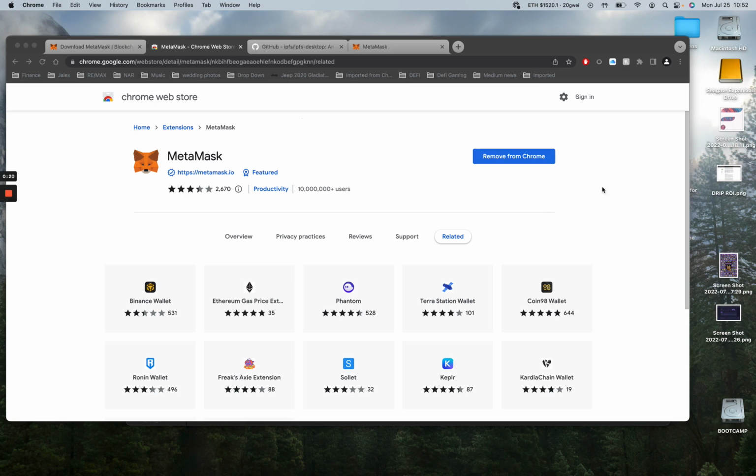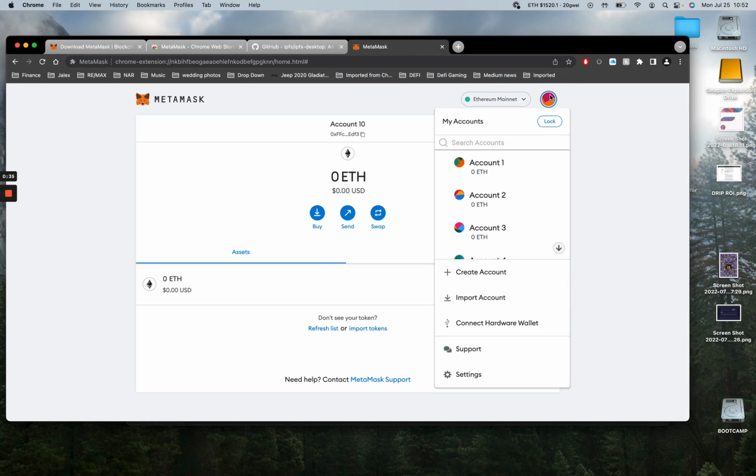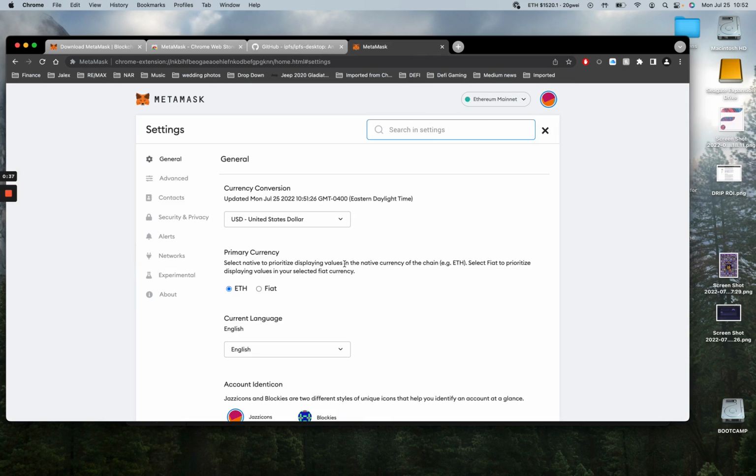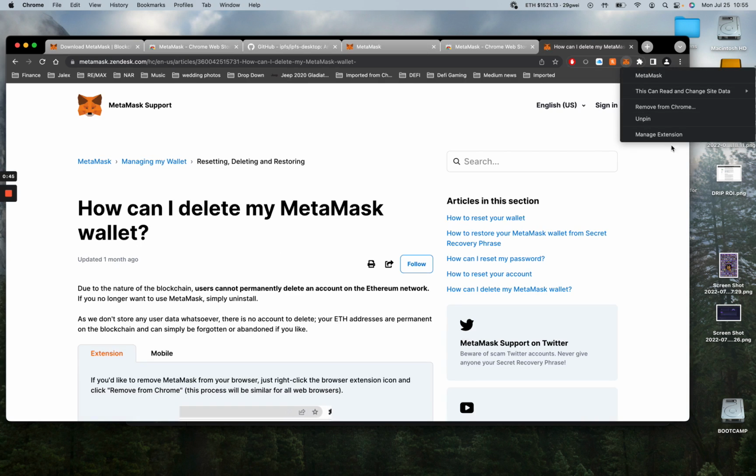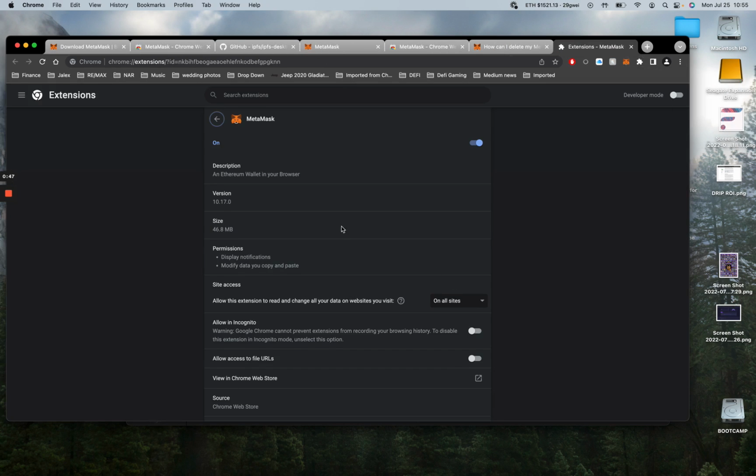So first, if you don't have MetaMask or Bifrost, you're going to want to download one of those wallets. You can use MetaMask as an extension here on Chrome or Brave, or you can download the Bifrost app for iOS or Android. The setup process is very similar. I already have an account set up here, but we're going to go ahead and remove that. Alright, turns out you have to remove the whole extension to do a new wallet.